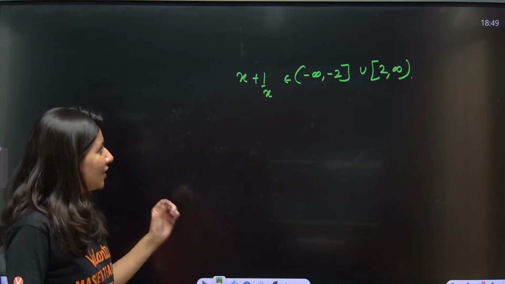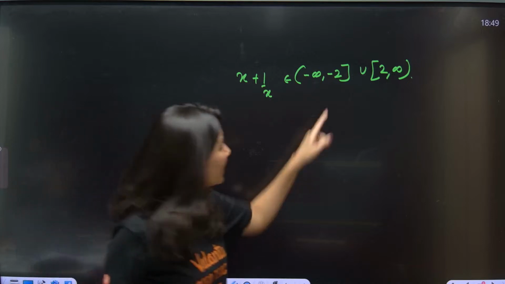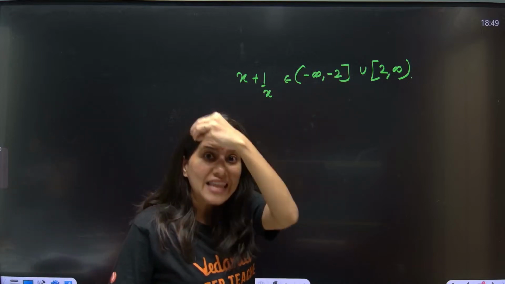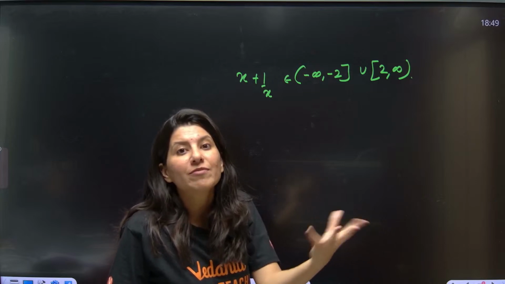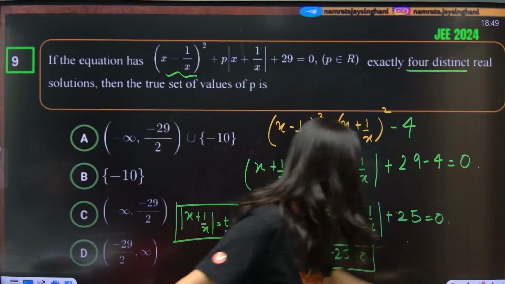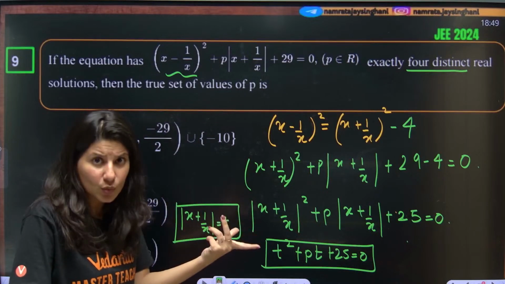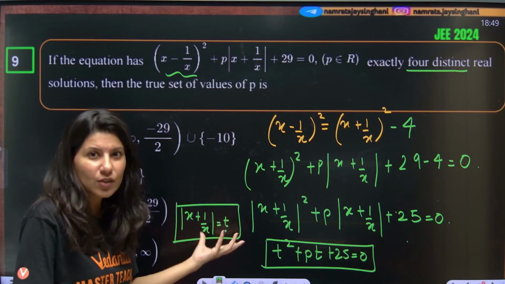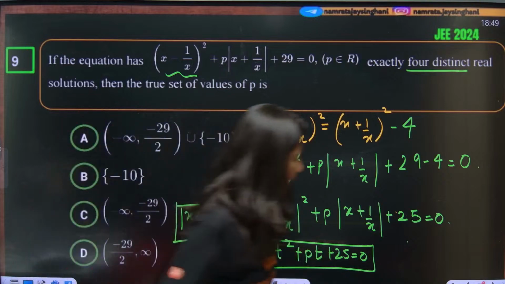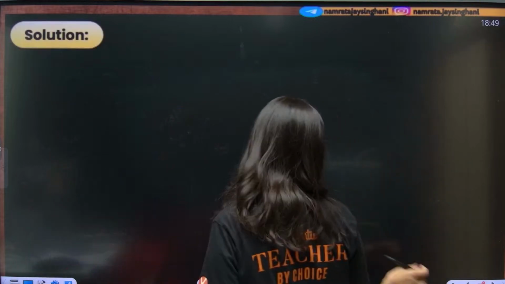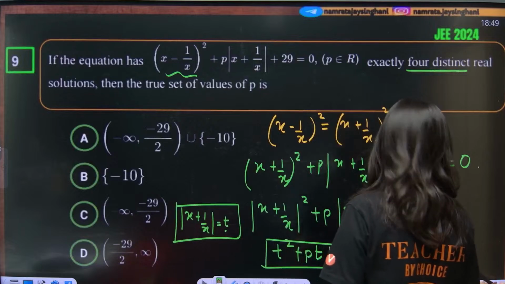So if x plus 1 by x becomes 1, that is also not going to give me any solution. If the value of t is equal to 1, that is less than 2, it will not work. Because this question is all about, yes.